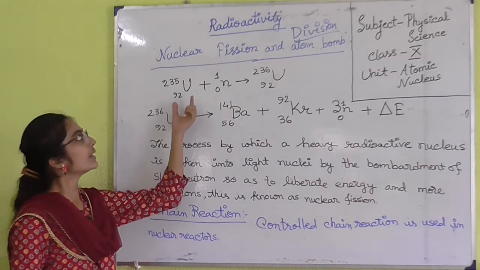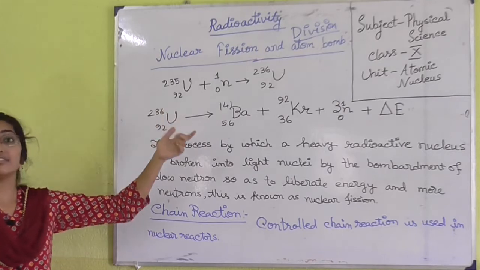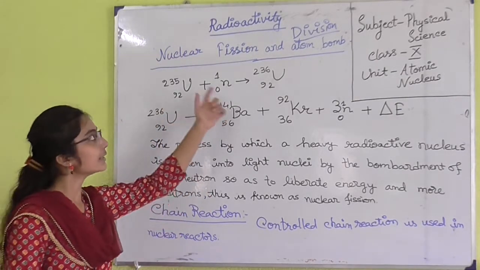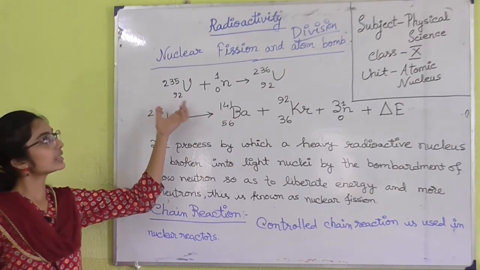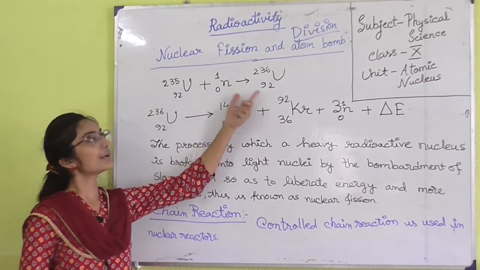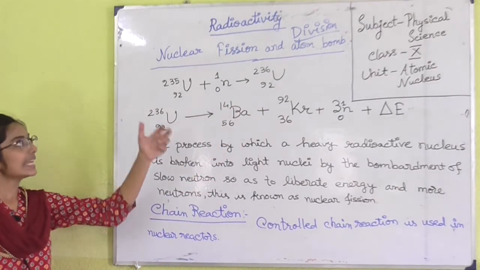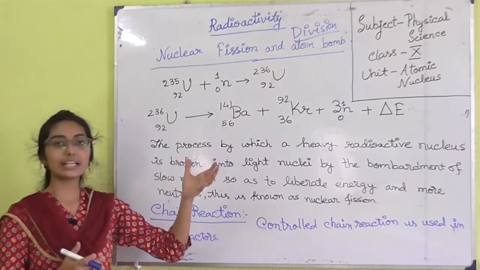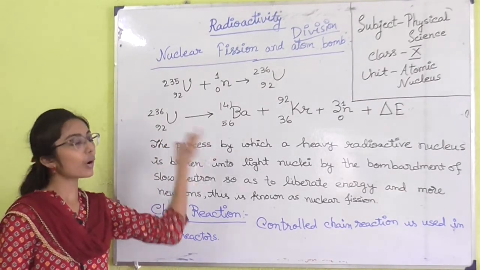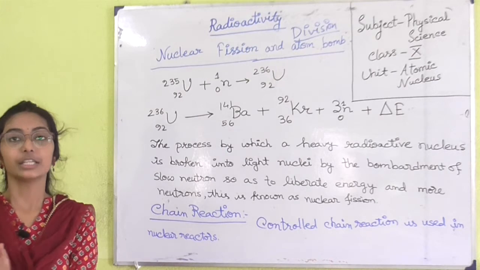At first, uranium-235, a heavy nucleus, is bombarded by a neutron. When the heavy nucleus is bombarded by a neutron, a compound nucleus is formed, that is uranium-236 (92). Then the compound nucleus, which is obviously a heavy nucleus, is broken into some light nuclei.